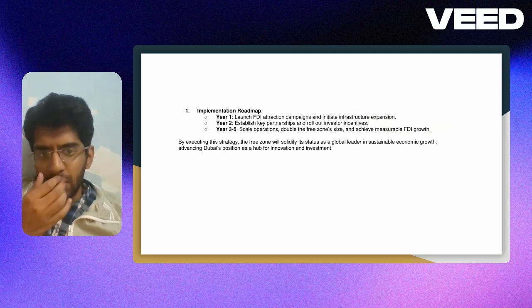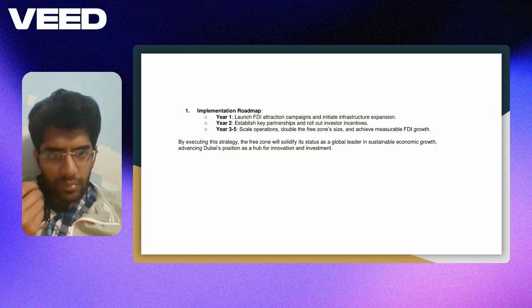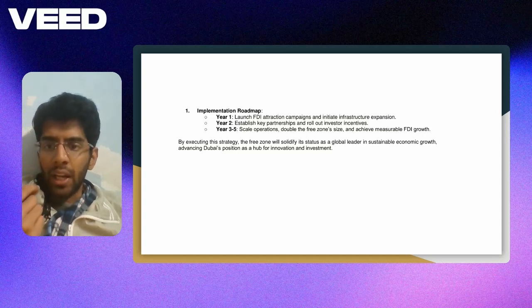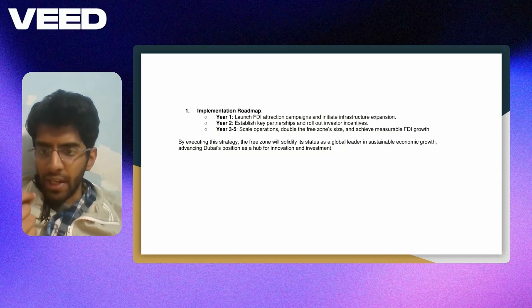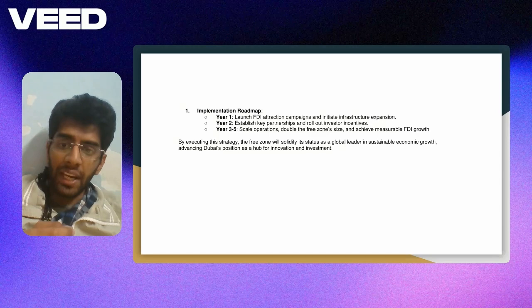Talking about the implementation roadmap, year one should be the year when we run as many FDI attraction campaigns as possible, and as has been said, they should be very targeted, customized, and very well thought-out. We should make sure that these companies will definitely be operating at the global free zone.